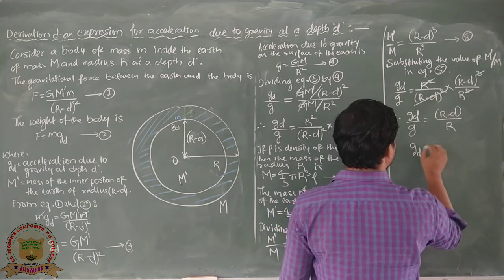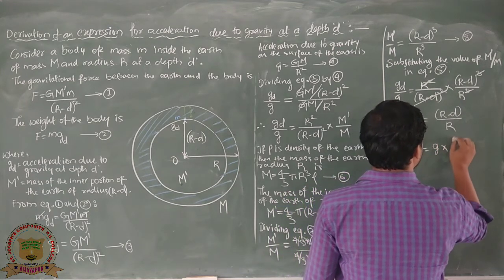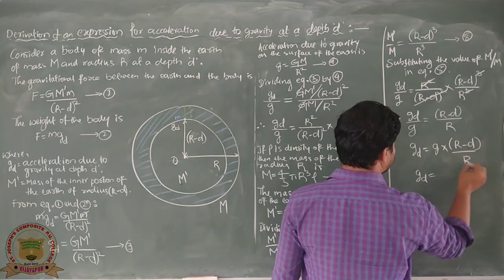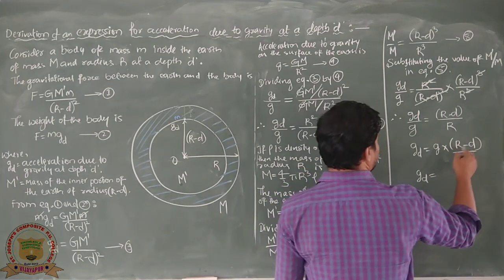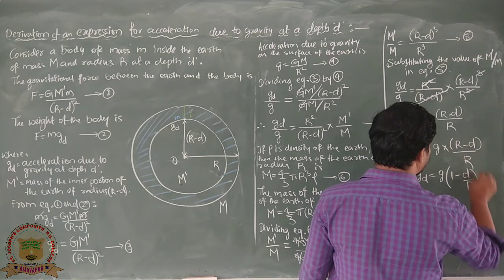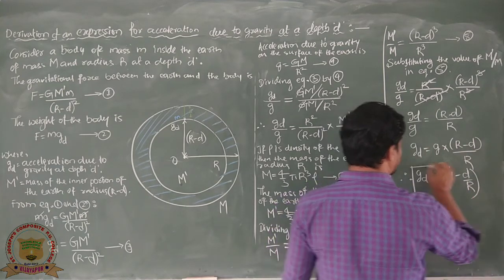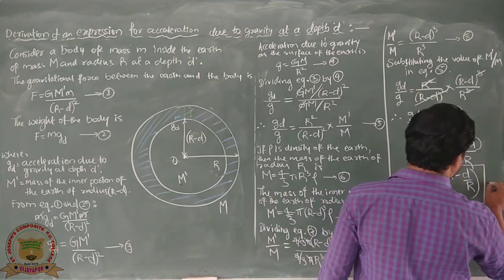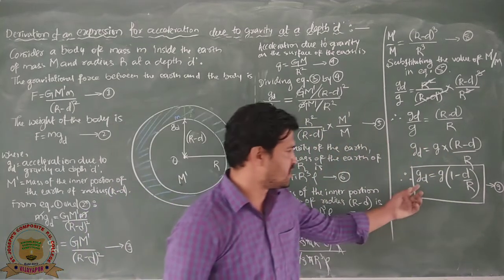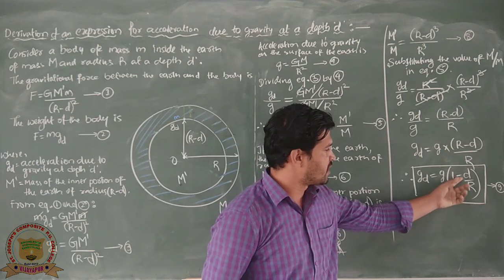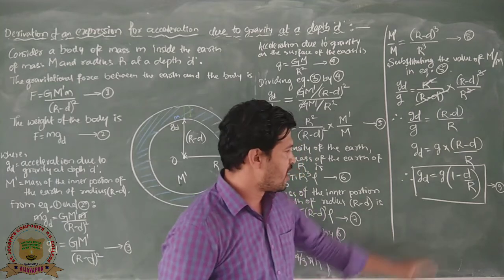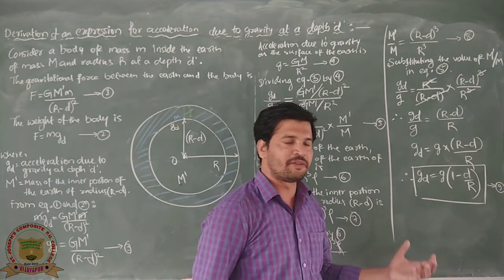And now this g_d equals g into (R minus d) divided by R. Let's divide this R by R minus R and R minus d. Okay, so it will be g into (1 minus d by R). So this expression gives us the acceleration due to gravity at a depth d. That is g_d equals g into (1 minus d by R), where d is the depth of the body and R is the radius of the earth. And what is g? g is the acceleration due to gravity on the surface of the earth.